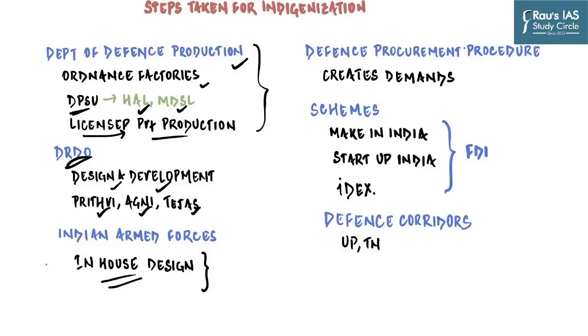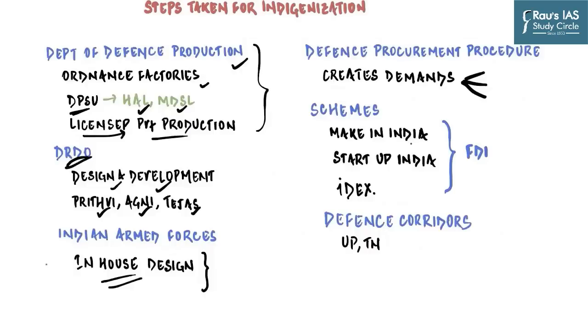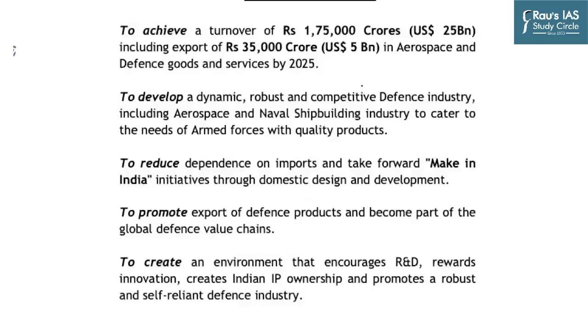Then in 2020, government notified defense procurement procedure, which came up with a lot of categories of defense equipments. For example, made in India, built in India, designed in India. And depending upon the percentage of indigenization, the government gives preference in the acquisition process. Then the government has also come up with a lot of schemes, for example, Make in India, Startup India, IDEX. Then recently, Government of India has also launched this scheme of defense corridors. For example, the latest one being, or the only two being, located in Tamil Nadu and another one located in Uttar Pradesh.